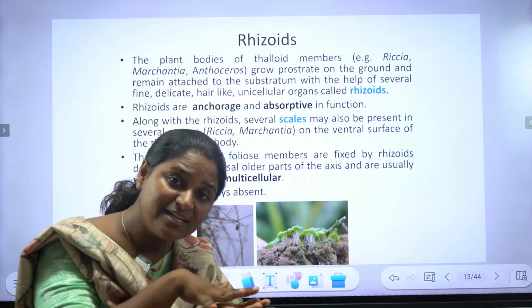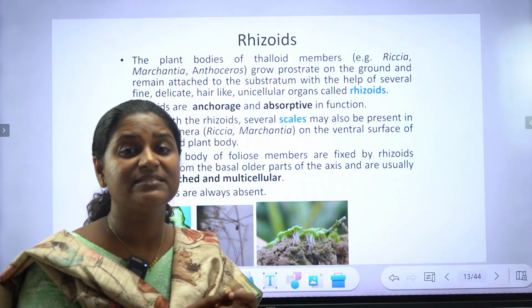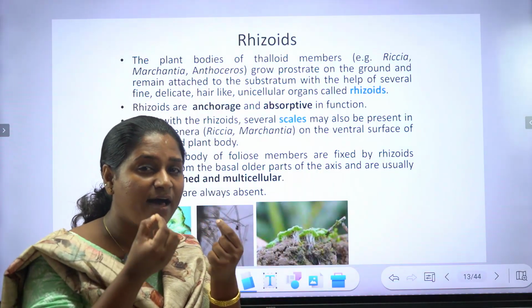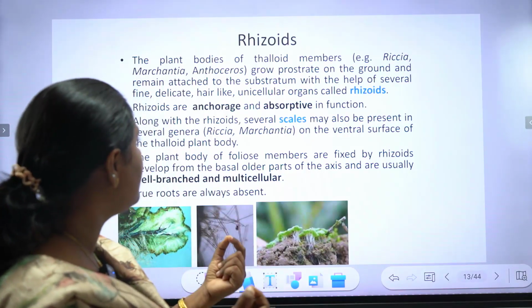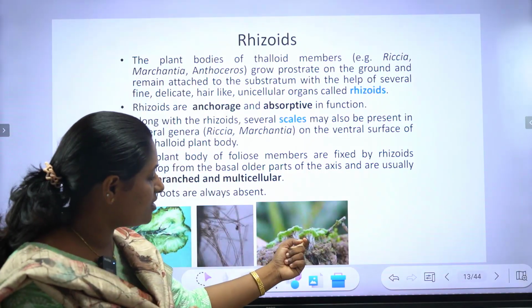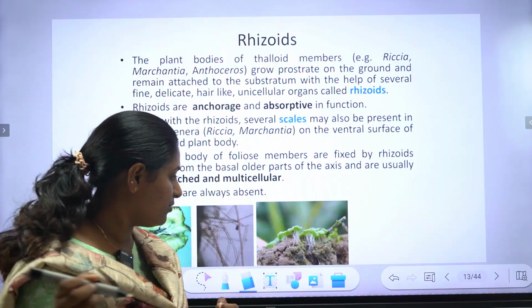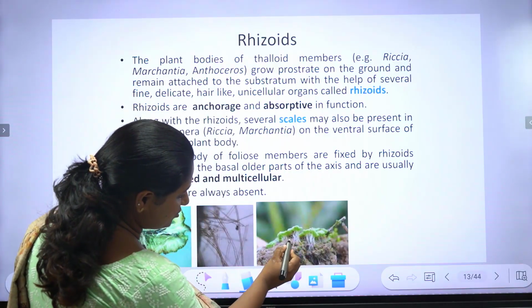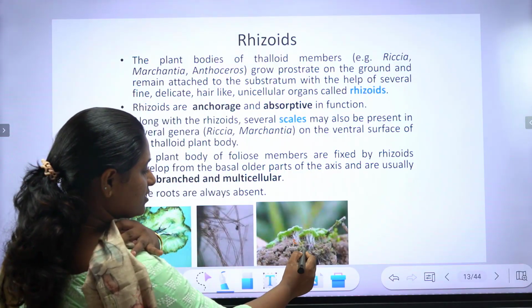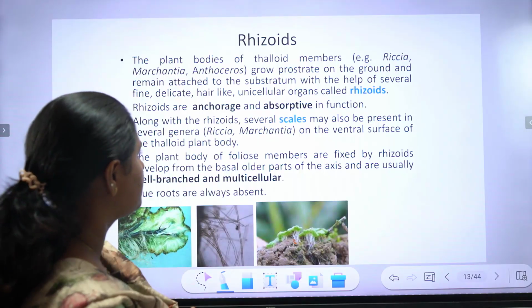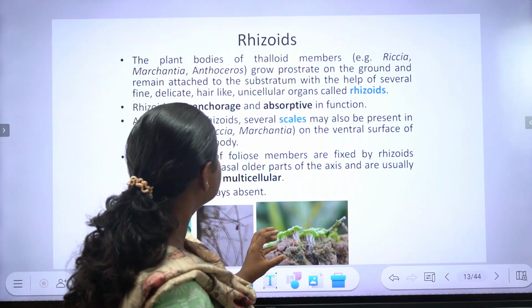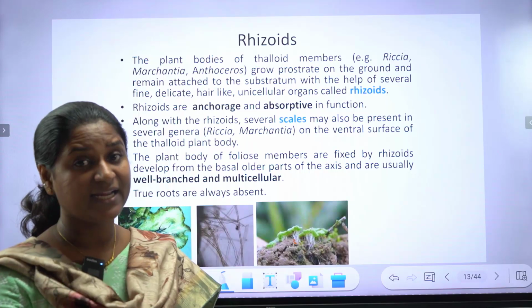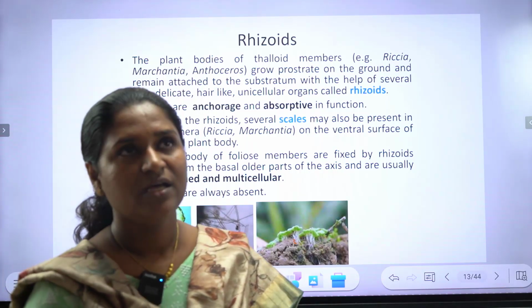They are attached to the ground with these fine, hyaline, unicellular structures. So these thread-like structures are called rhizoids, and rhizoids help in anchorage and absorption.